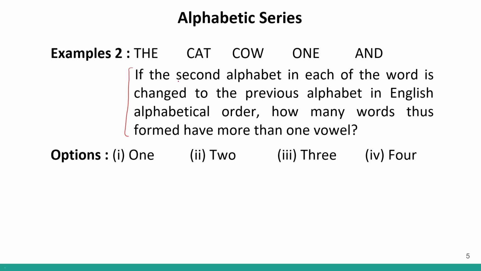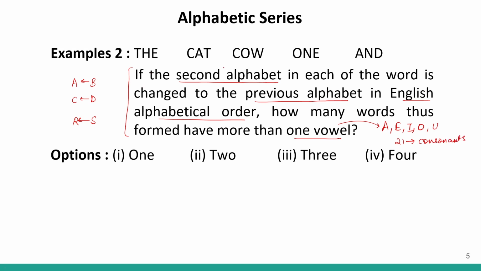So it says that if the second alphabet in each of the words is changed to the previous alphabet in English alphabetical order. So if it is B, it is changed to A. Similarly, if it is D, it is changed to C. If it is, let's say, S, it is changed to R. These kinds of things. It is changed to the previous alphabet. Then we have to find out how many words thus will have more than one vowel. So how many vowels are there? We have 5 vowels: A, E, I, O and U. And the rest 21 alphabets are your consonants. Correct?